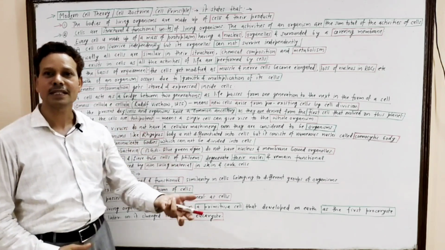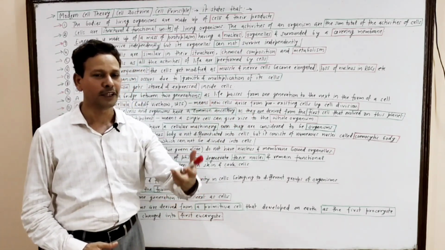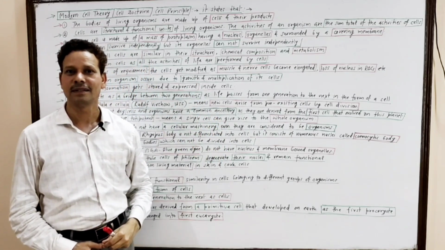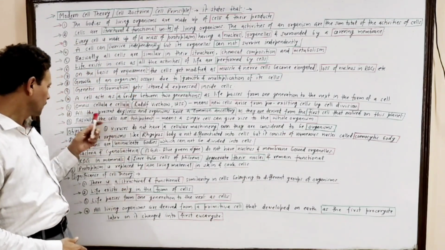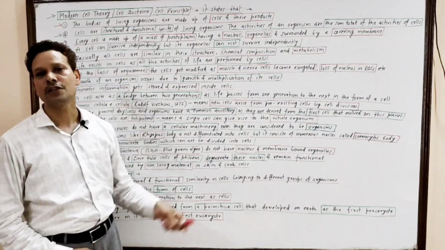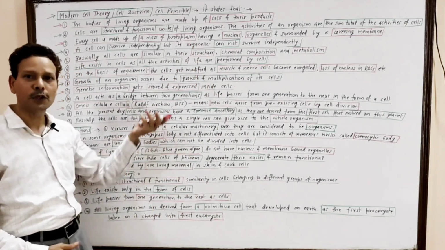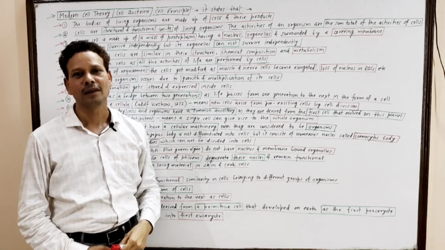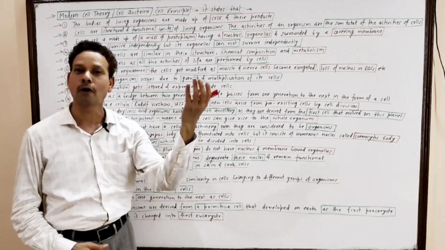Basically, the cells are totipotent. Dear students, totipotent means a cell is capable of giving rise to an organism. Here are some objections to this modern cell theory. As we know, this modern concept states that all living organisms are made up of cells and their products.